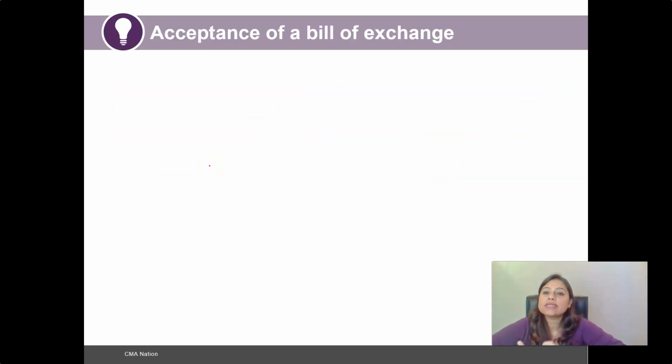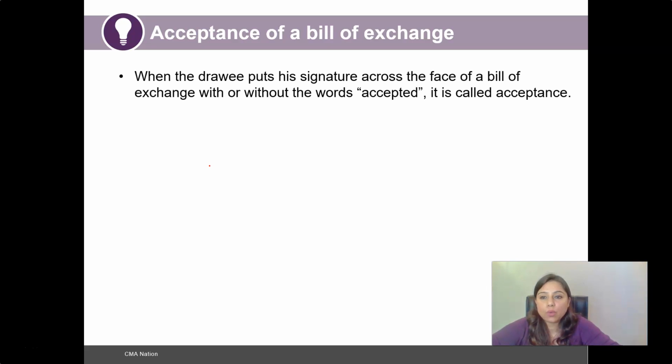So now coming to acceptance of a bill of exchange: how is a bill of exchange accepted, who accepts it, and what are the conditions involved in acceptance of a bill of exchange. When the drawee puts his signature across the face of a bill of exchange, with or without the words accepted, it is called acceptance.